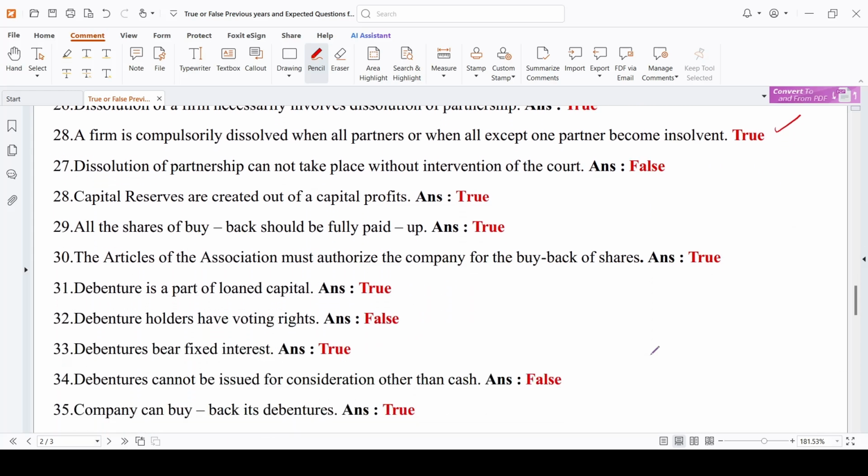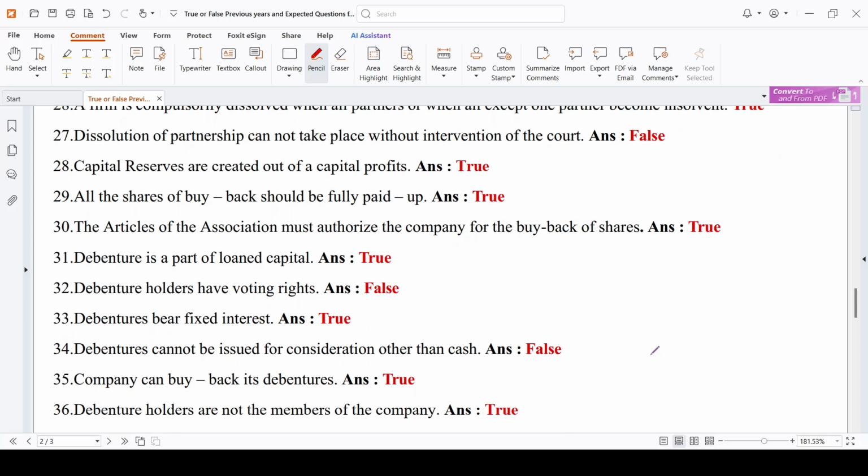Capital reserves are created out of capital profit. Yes, it is true. All the shares for buyback should be fully paid. When you are buying back, it has to be fully paid only. Articles of association must authorize the company for the buyback of the shares. When you are buying the shares, it has to be written in your articles of association, that is AOA, or else you can't buy back your shares.